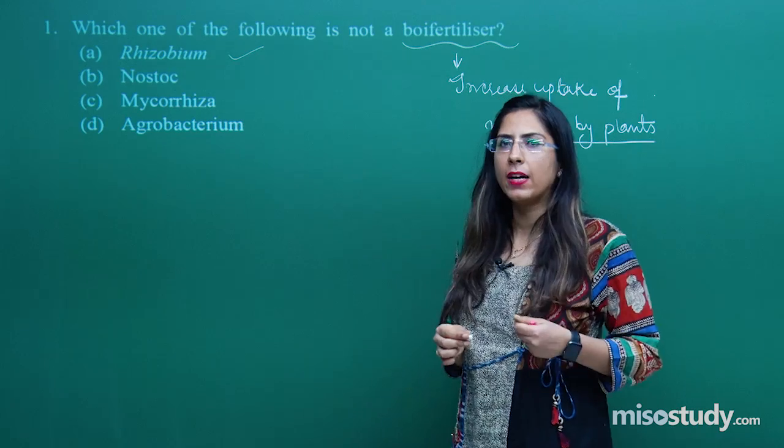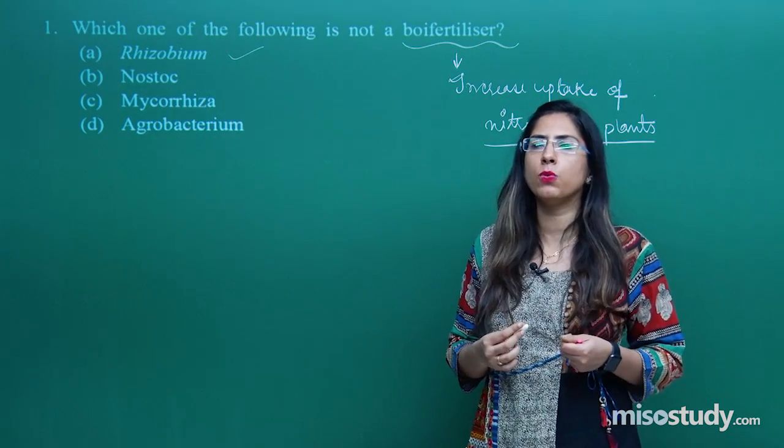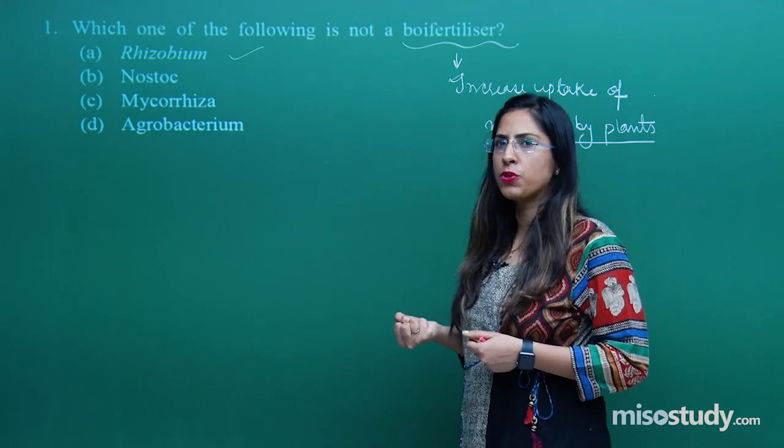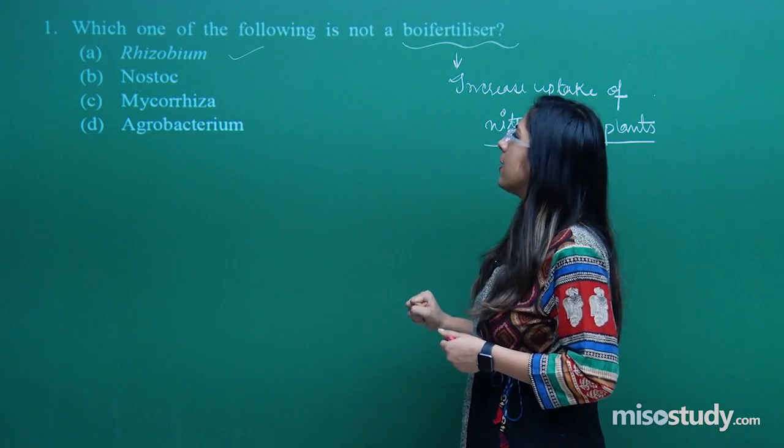Rhizobium remains in association with the roots of leguminous plants, so that means it helps in absorption of nitrogen. So rhizobium will not be the right answer.